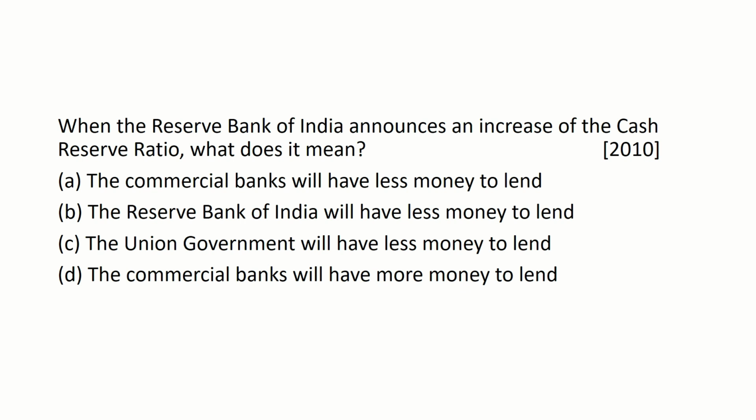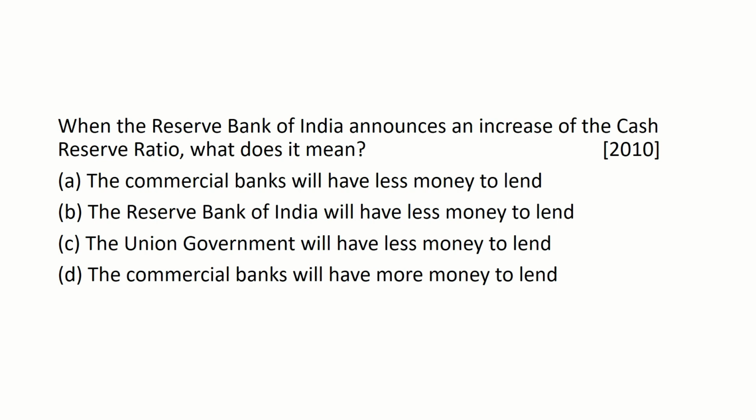Let's begin with a question from the year 2010, and the question goes: when the Reserve Bank of India announces an increase of the cash reserve ratio, what does it mean? Statement A. The commercial banks will have less money to lend. B. The Reserve Bank of India will have less money to lend. C. The Union government will have less money to lend. D. The commercial banks will have more money to lend.